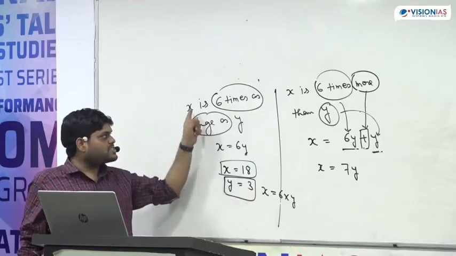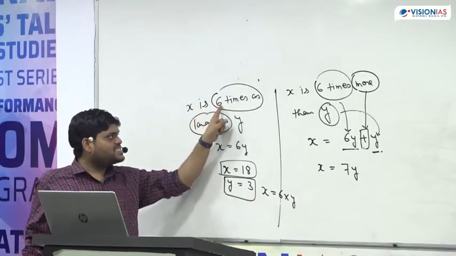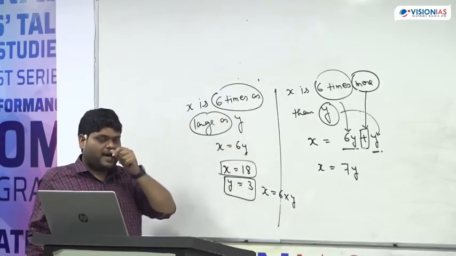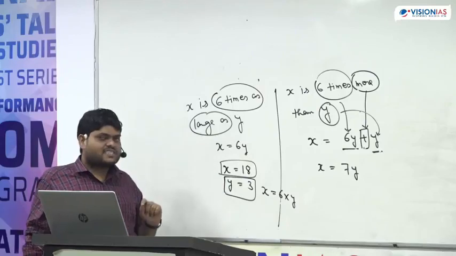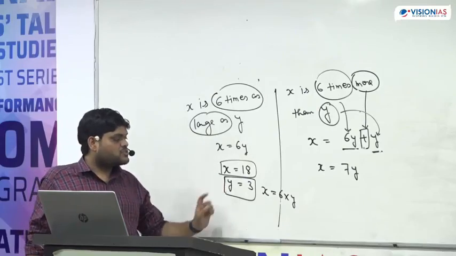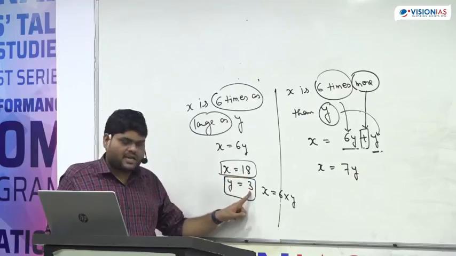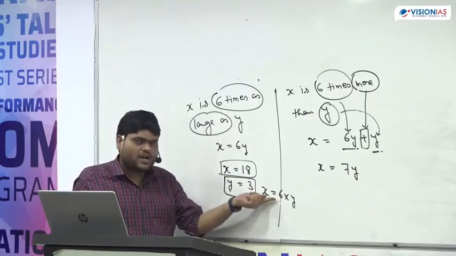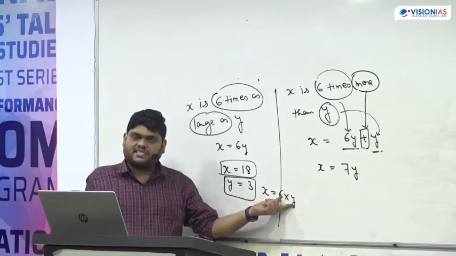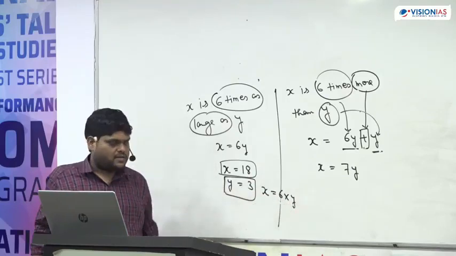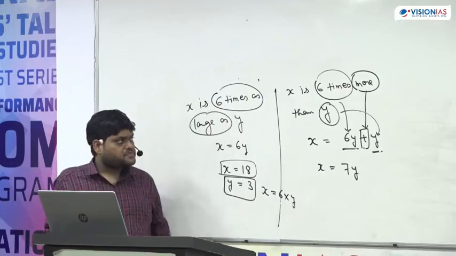And this is what is given. X is 6 times as large as y. So what we have to say? X is 6 times as large as y. The simple meaning is x is 18, y is 3. So how we can make them equal? We can multiply y by 6, and that is equal to x, x is equal to 6y. Are you getting my point or not?